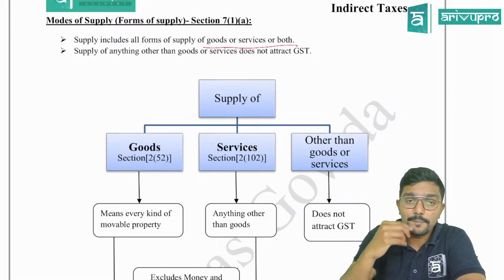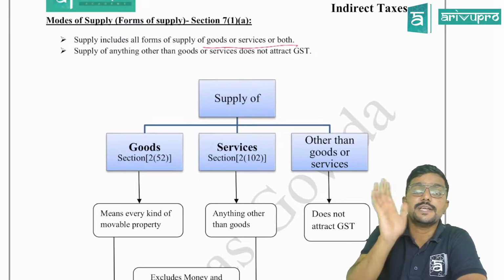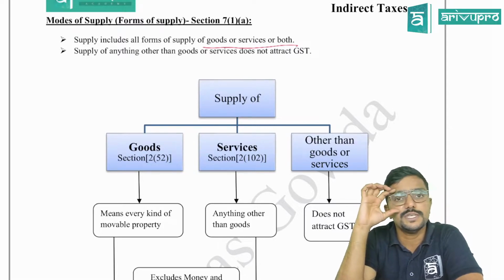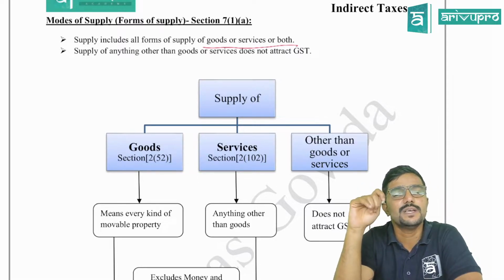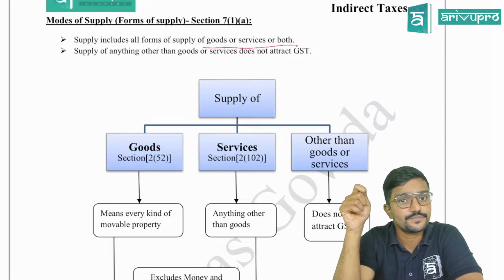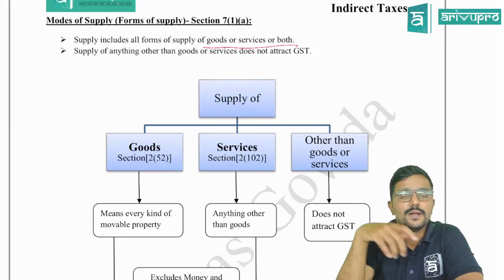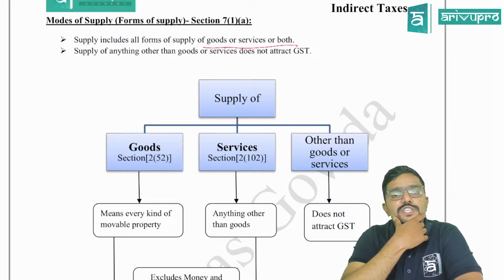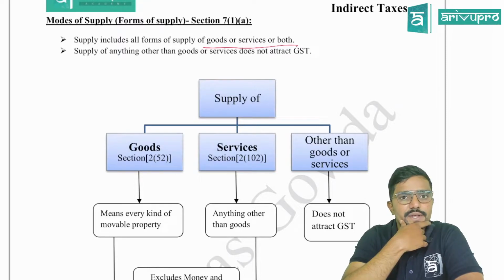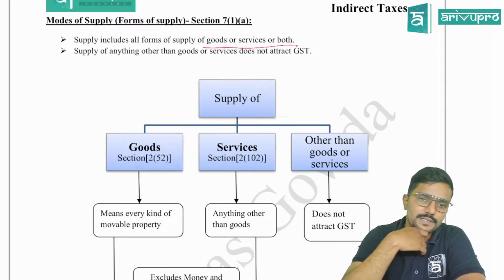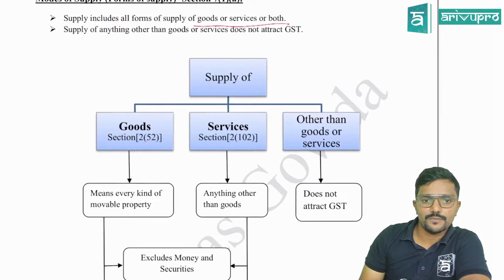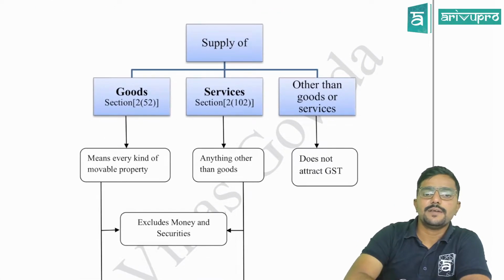But on buying and selling of securities, there is no GST involved. There is no GST applicable. There is something called securities transaction tax, which will be levied, but there is no GST applicable on the securities. Clear? Yes, sir. So now, here I have given a chart.